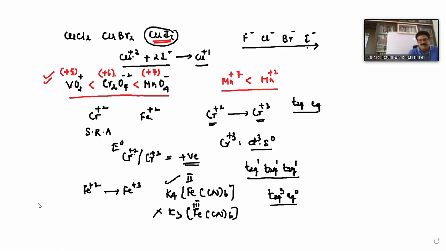Next, come to ionization energy. Even in ionization energy, if you see s block and p block elements, we have particular orders. But in transition elements there is no particular order in ionization energy, because it all depends on different factors. Now let us consider ionization energy for a transition series, for example the 3d series.